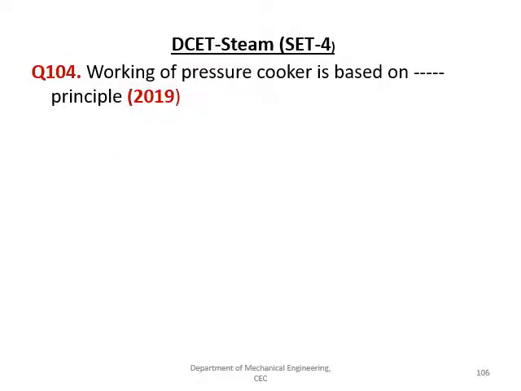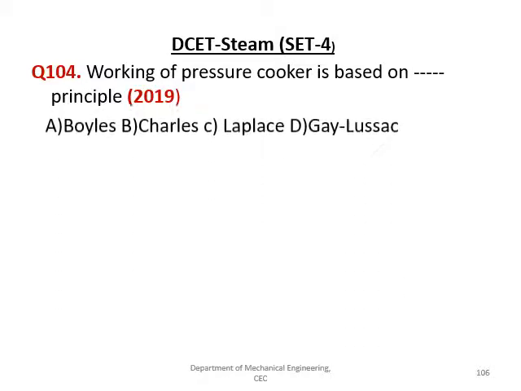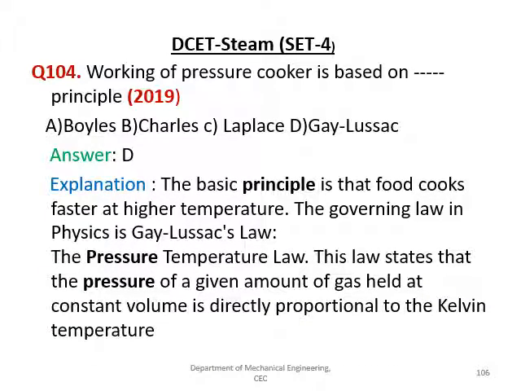Working of the pressure cooker is based on dash principle. The given options are Boyle's law, Charles law, Laplace law or Gauss law. The answer is D, Gauss law. Here the basic principle is that food cooks faster at high temperature. The governing law is Gauss law. Let us move to the next one.